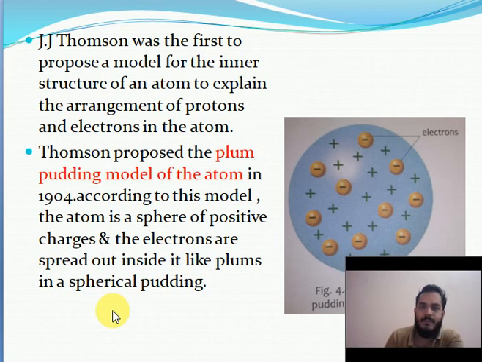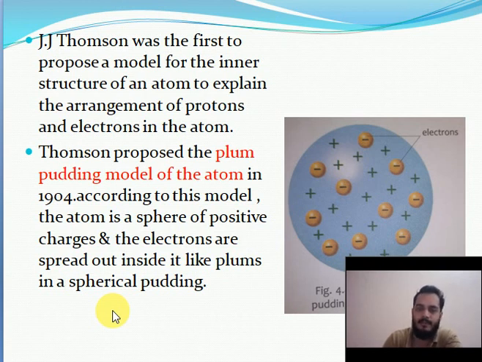J.J. Thomson was the first to propose a model for the inner structure of an atom to explain the arrangement of protons and electrons in the atom. Thomson proposed the plum pudding model of the atom in 1904.